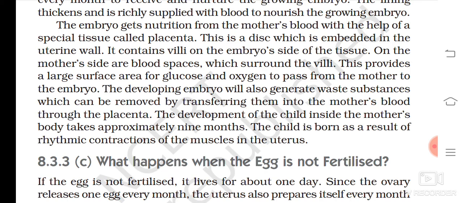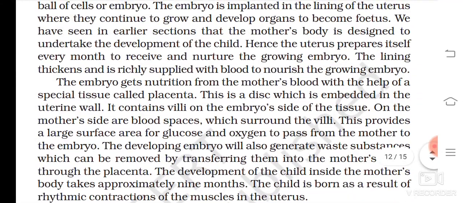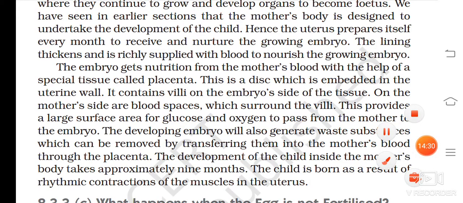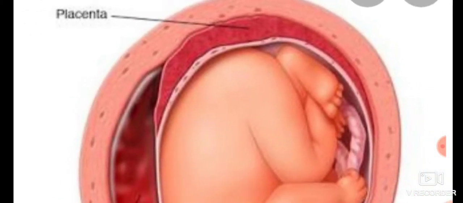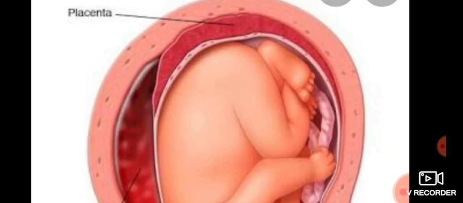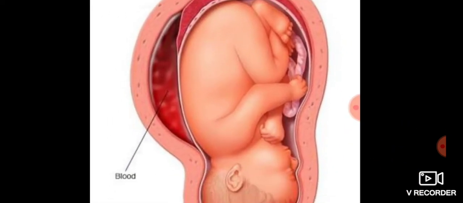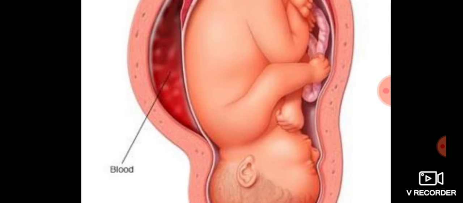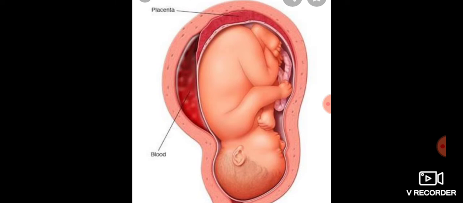The child is born as a result of rhythmic contraction of muscles in the uterus. Now, this picture I will show you: the placenta. I am going to show you the placenta, the layer. See, placenta is written, and the baby. You will know that the baby is upside down. This red layer you are able to see from here. The baby is getting nutrition from the mother's womb. This part is full of blood capillaries. So the placenta is the connecting link between mother and baby.